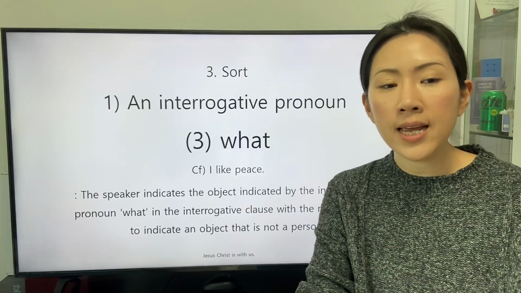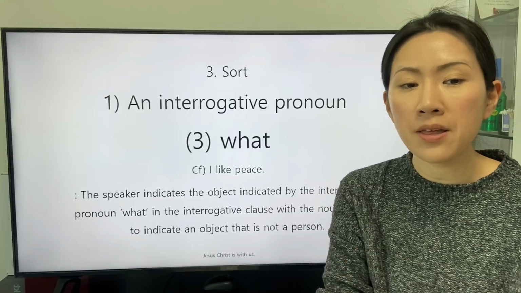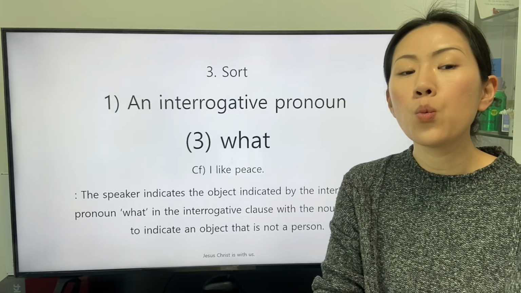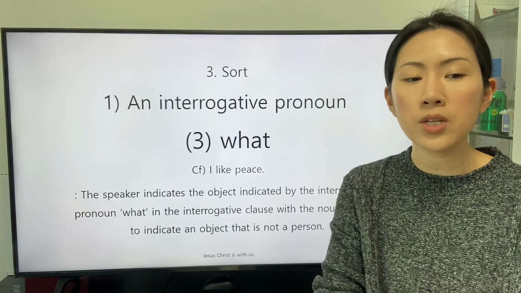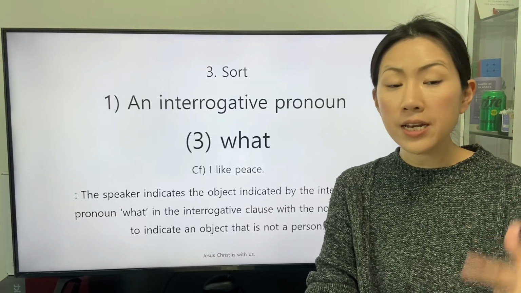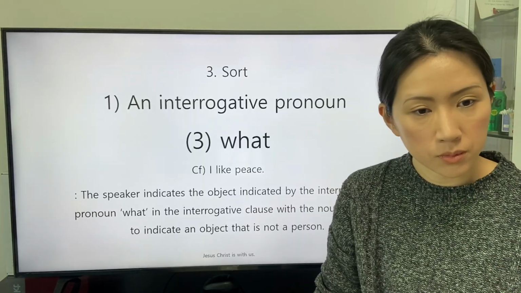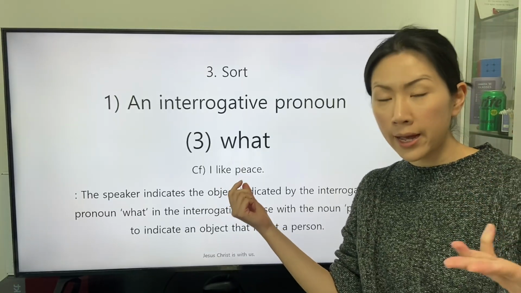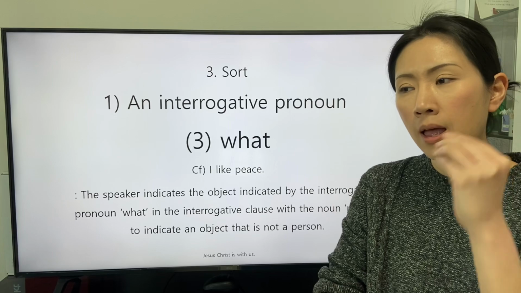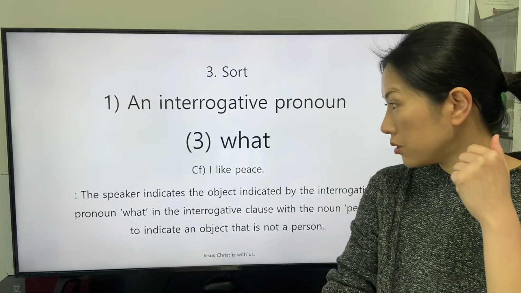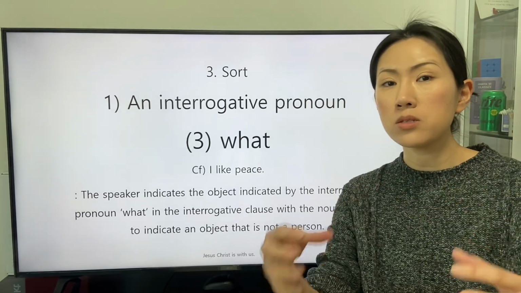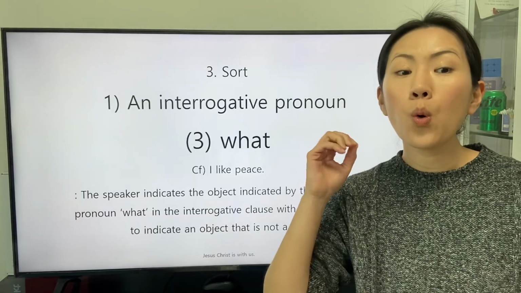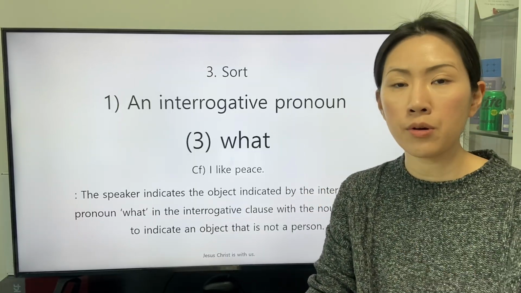The speaker indicates the object indicated by the interrogative pronoun what in the interrogative clause with the noun peace to indicate an object that is not a person. The object of the transitive verb like indicated by the abstract noun peace corresponds to the interrogative pronoun what in the interrogative clause.